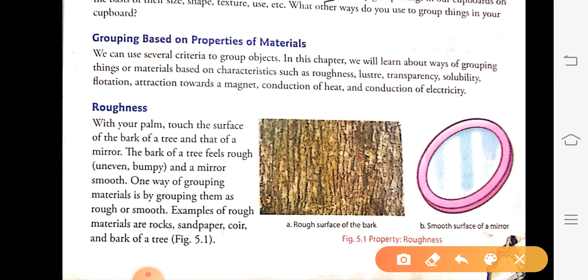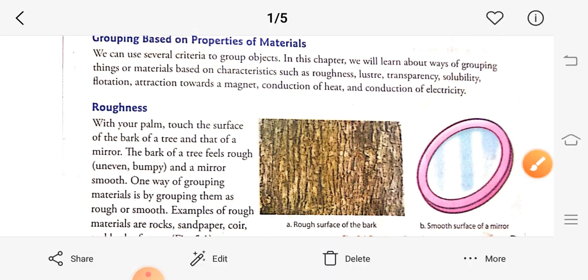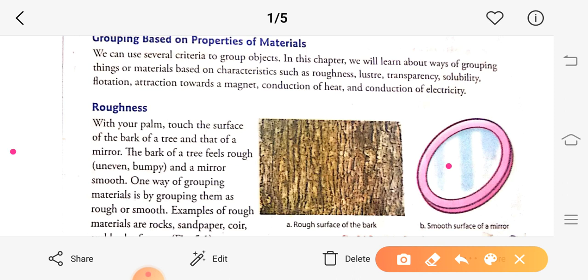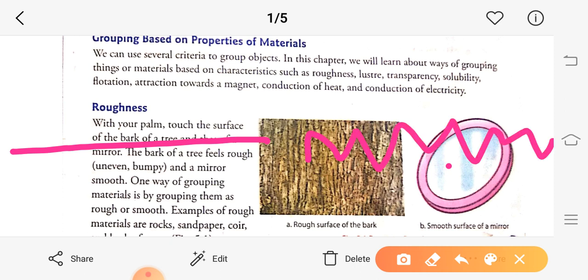So when you touch the surface of the tile, you find it is very smooth, whereas the surface of the ground is rough, that is, ups and downs are there. The surface of the tile is very plain, while the surface of the ground is a little bit up and down, a little bit bumpy.